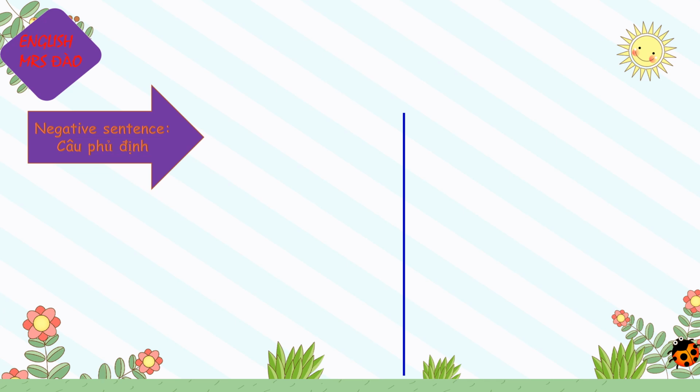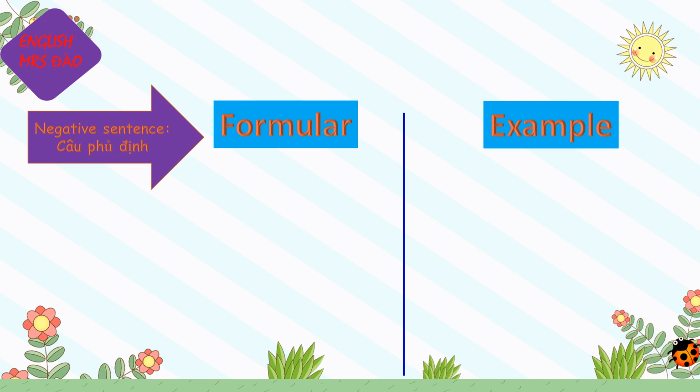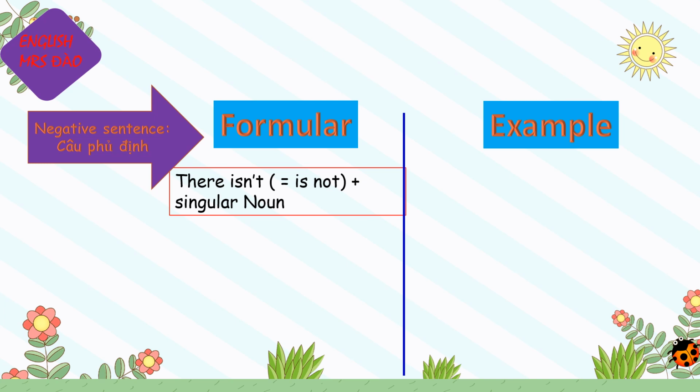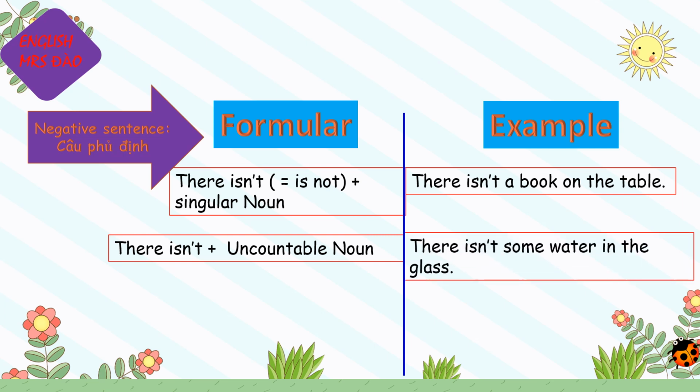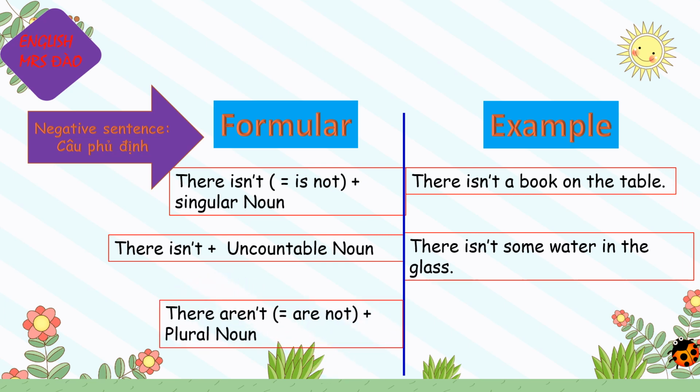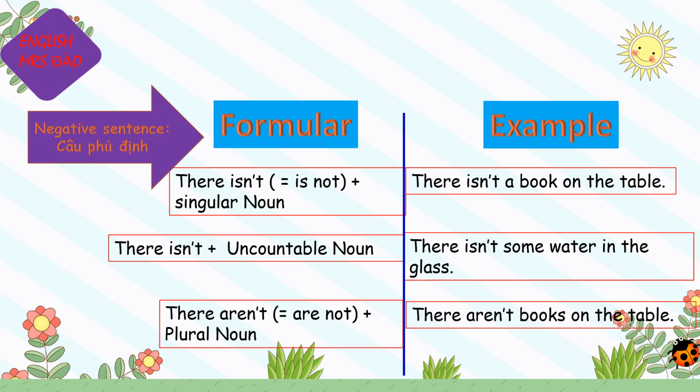How about the negative sentence? In a negative sentence, you just need to add not after is or are. For example, there isn't or there is not with a singular noun. There isn't a book on the table, or there isn't some water in the glass. With a plural noun, we use there aren't or there are not. There aren't books on the table.